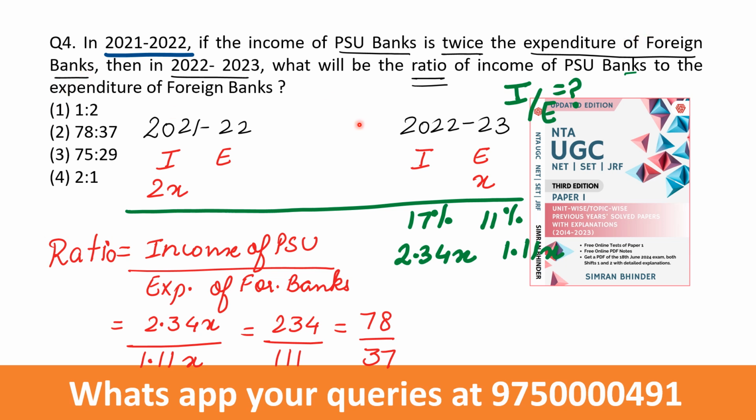Okay, here we have to pay attention, I have taken x for foreign banks here, we can make a silly mistake. Okay, what I have taken is expenditure of foreign banks is taken as x. Clear? Now what will be the ratio of income of PSU banks to the expenditure of foreign banks? Okay, so we have to focus very clearly here. Now in the question these percentages were given, 17%, 11%.